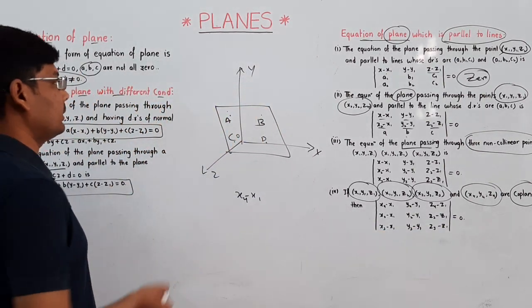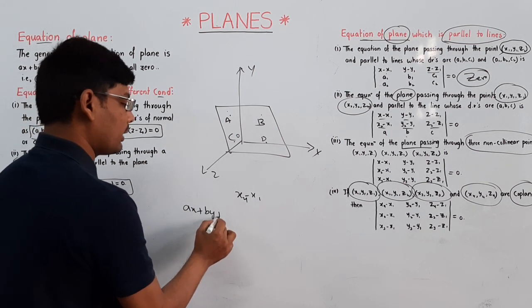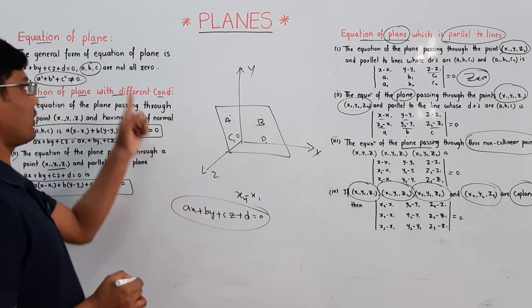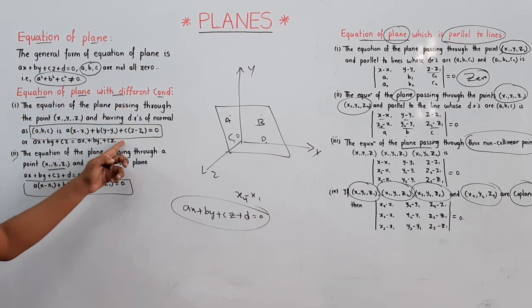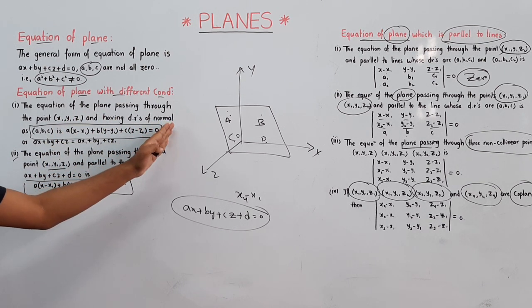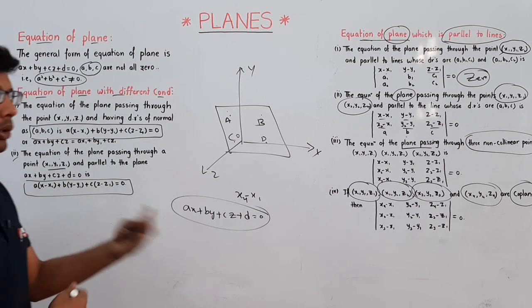Here you have to remember the standard general form of the equation of a plane, ax plus by plus cz plus d is equal to 0, and this is the equation of a plane. This is about the equation of a plane passing through one point and DR perpendicular to the normal here, and this is also passing through a point and parallel to one more plane here.